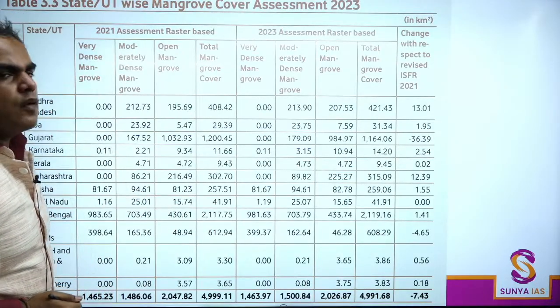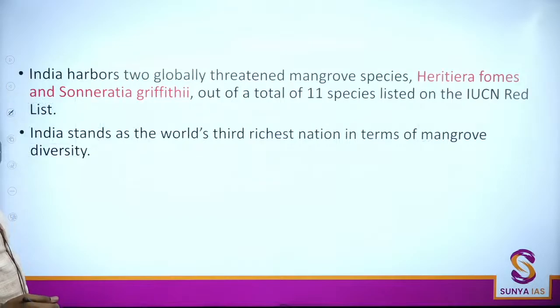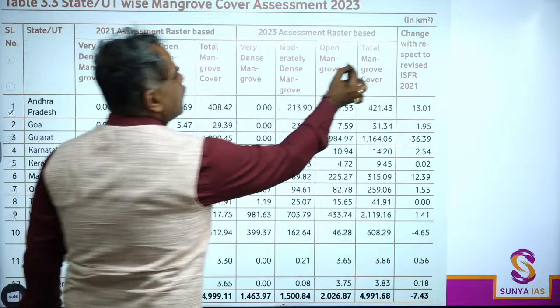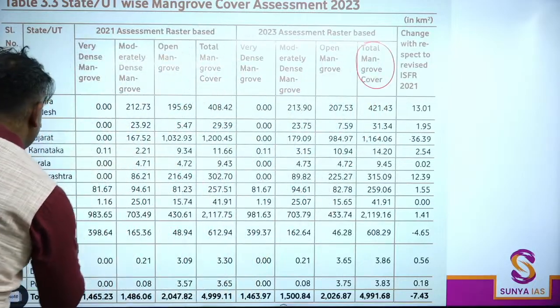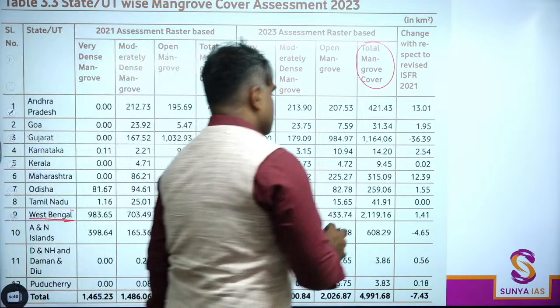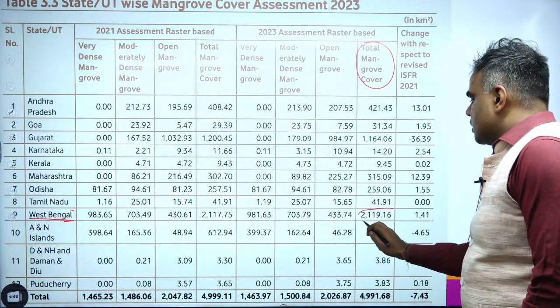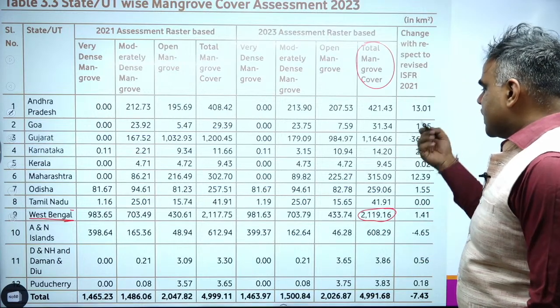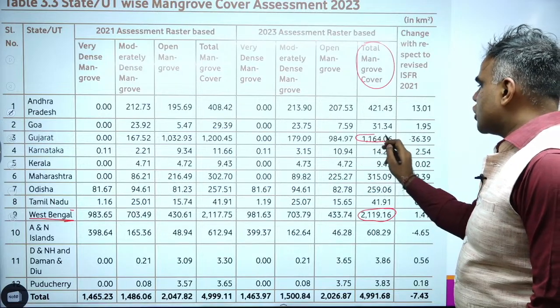State and UT wise mangrove cover assessment. Okay. Now what you have to know: overall, the total mangrove cover, if I say maximum mangrove cover is there with respect to West Bengal. 2119, okay, that is the maximum here. If you go, second highest will be Gujarat.